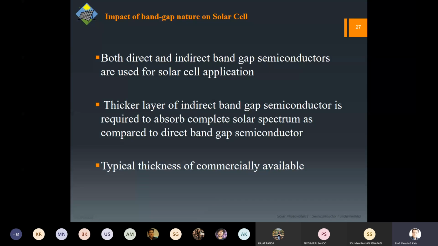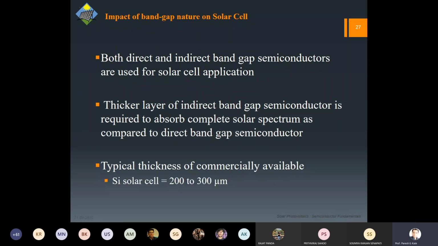Now, as far as solar cell is concerned, we don't optimize in that way. We try to optimize so that the maximum number of photons get absorbed. Later we will see that depending upon the wavelength of the photon, the absorption length changes. So that is what the whole optimization is.